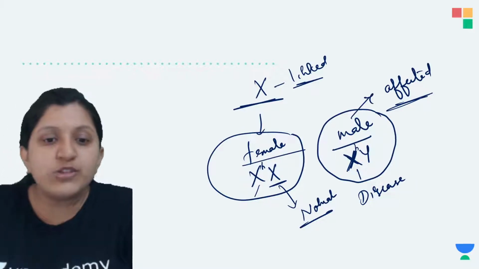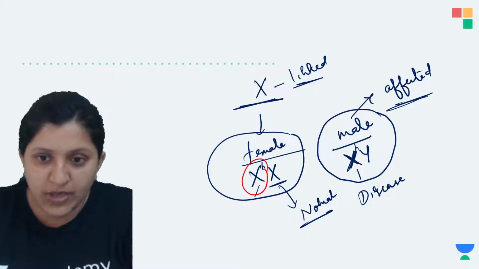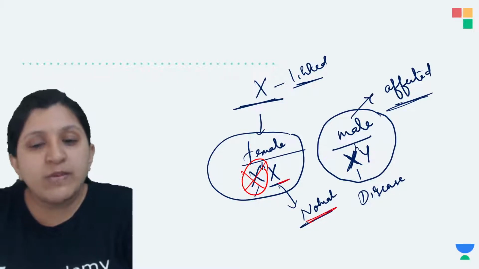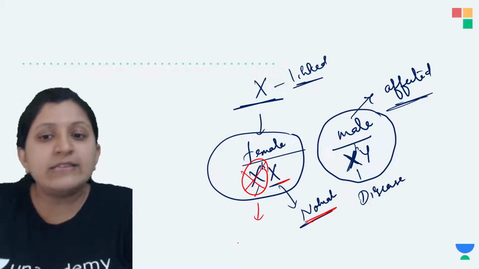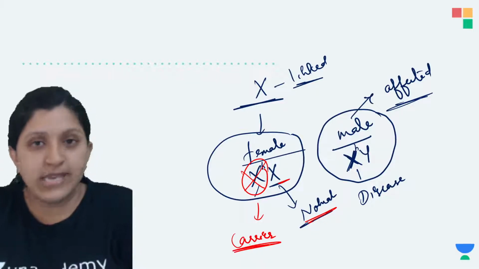So the action of the affected X chromosome will be inhibited, and the other chromosome is going to work normally. In that case, this individual does not have any symptoms, but she is a carrier.